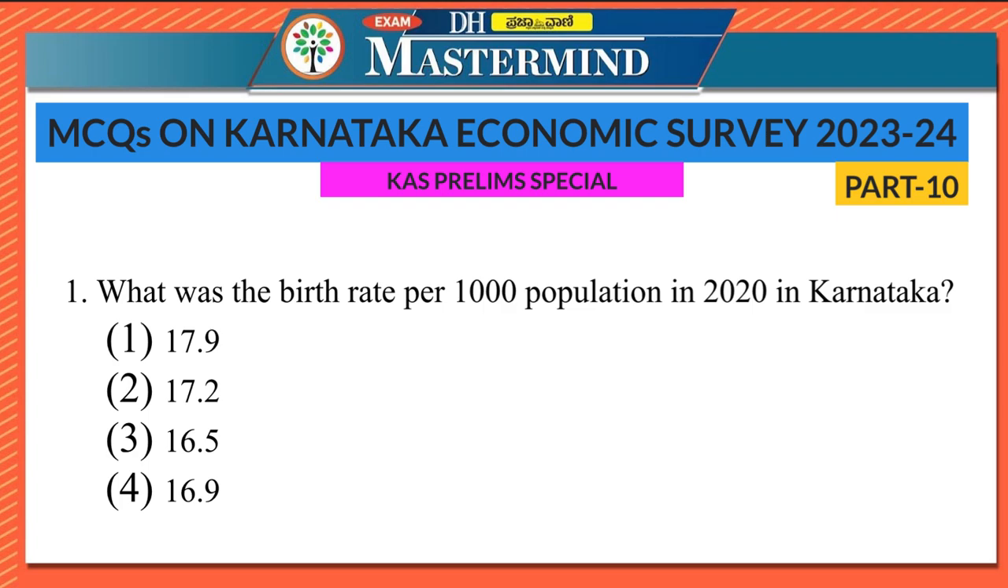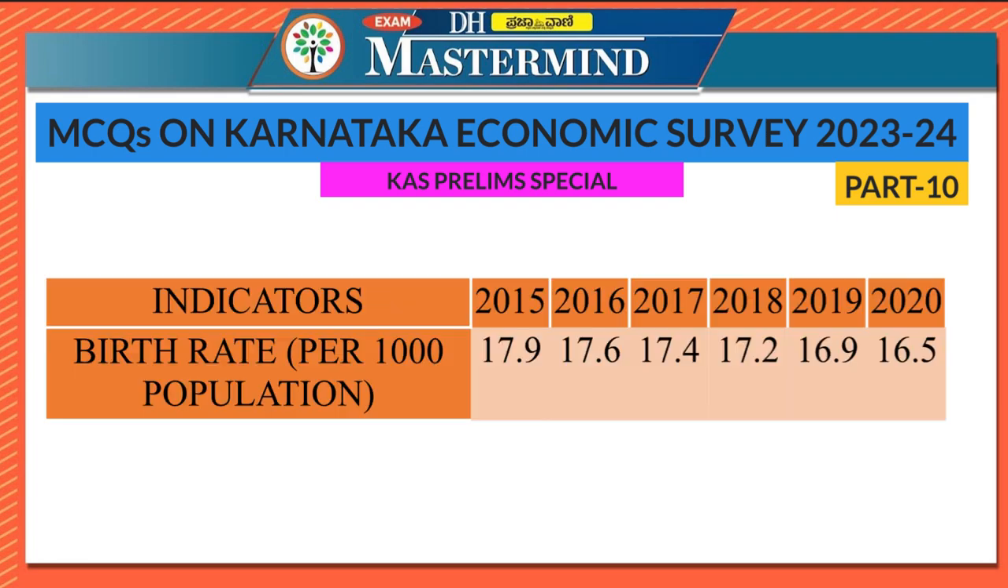What was the birth rate per thousand population in 2020 in Karnataka? 17.9, 17.2, 16.5, 16.9. So here the right option is option 3, 16.5. So first of all, what is birth rate? Human birth rate is stated as the number of individuals born per year per thousand in the population. So this is very important. You have to note it down that how many babies are born per year per thousand in the population.